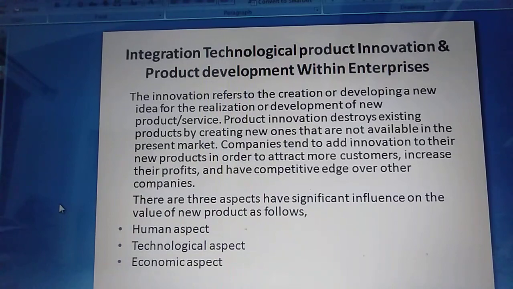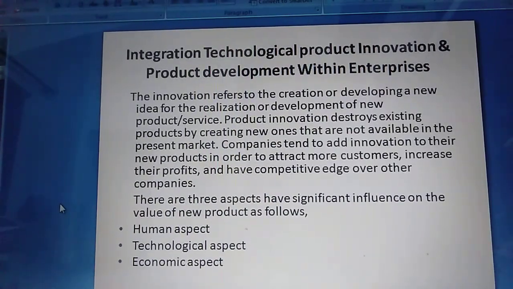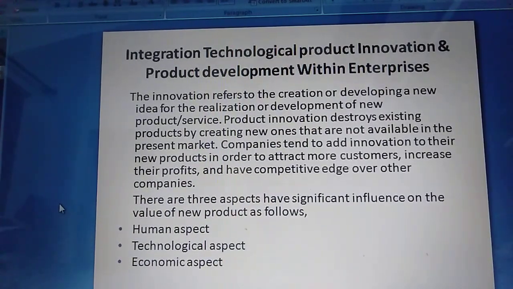The next point is the technological aspect. Technological aspects in product development are typically related to materials, design, construction optimization, physics and development of mechanical and electronic systems, manufacturing and assembly technology. So technology is related to everything here.